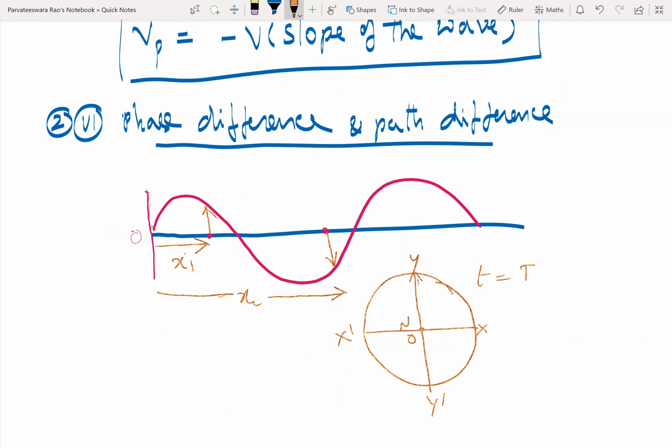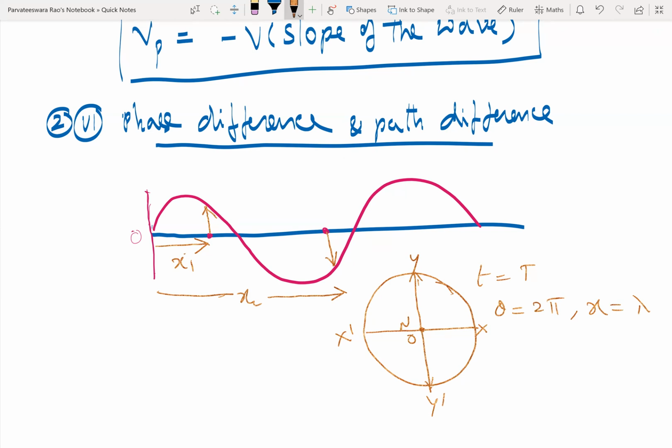From y through O it goes up to y dash and again comes back to O. Means in a time equal to time period, the particle of the medium completes one full vibration or oscillation and the particle describes an angular displacement equivalent to 2 pi radians. In the same time, I told you the wave advances through a distance equal to the wavelength lambda.